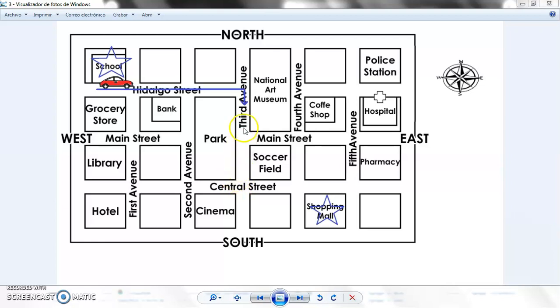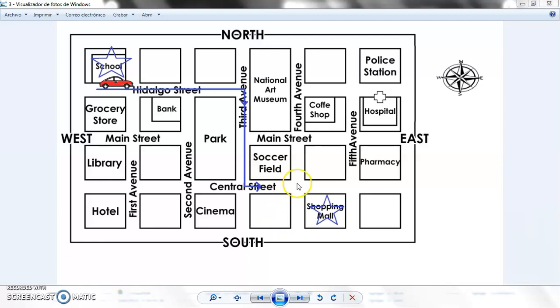So I'm going to say go to Central Street. Voy o ve hacia Central Street. And this is it. In Central Street, turn to the left or turn east. Turn to the left, turn to the left again, or turn east.